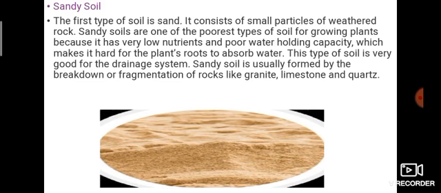Sandy soil is usually formed by the breakdown or fragmentation of rocks like granite, limestone and quartz. Okay, can you understand?